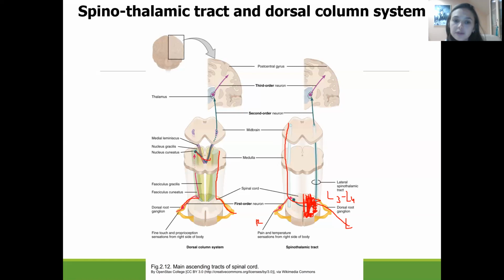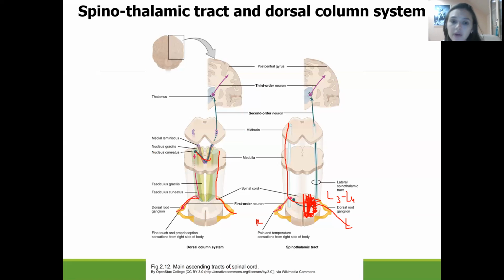At this level, information from the dorsal column system from the right part will now go to the left side of the medulla oblongata and vice versa. The third neuron, the same situation, will be located in the thalamus. And further, information will be transmitted to the cerebral cortex, mainly to the postcentral gyrus.